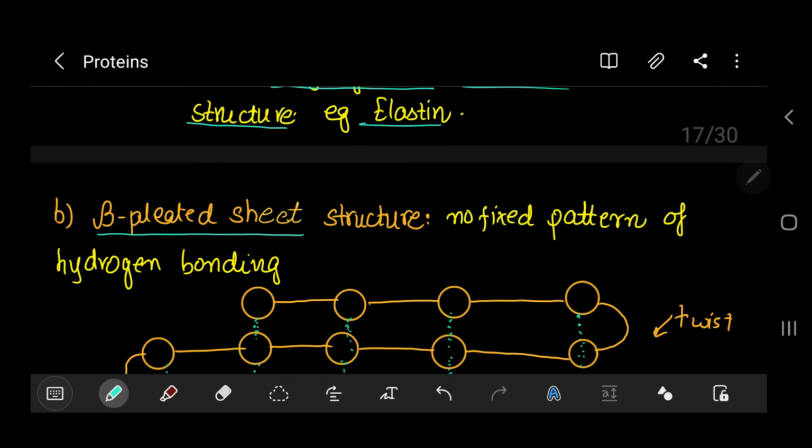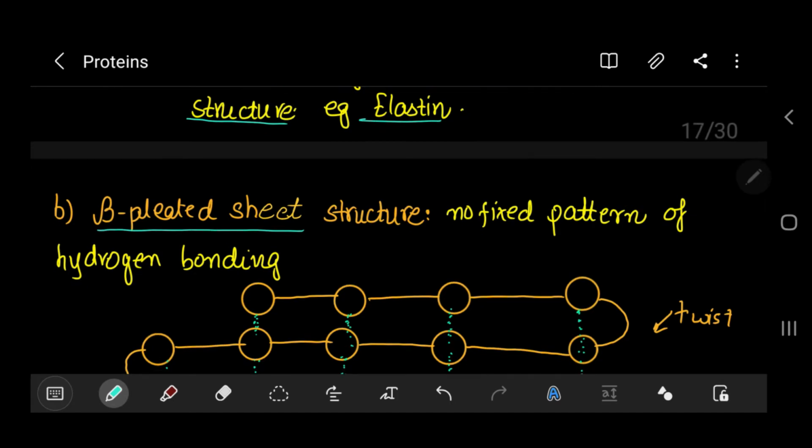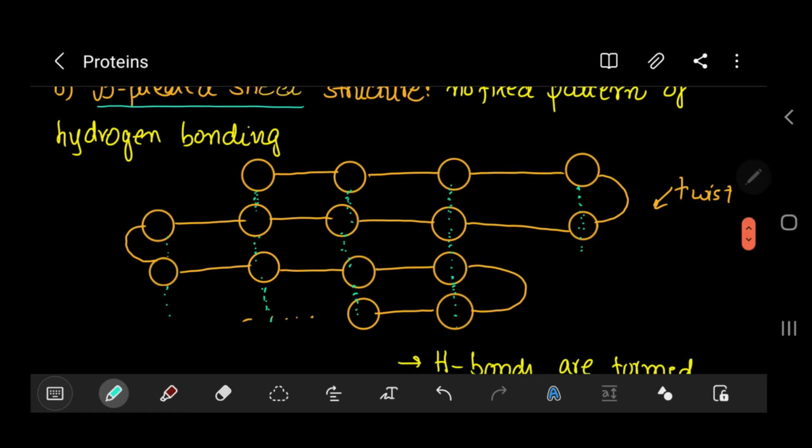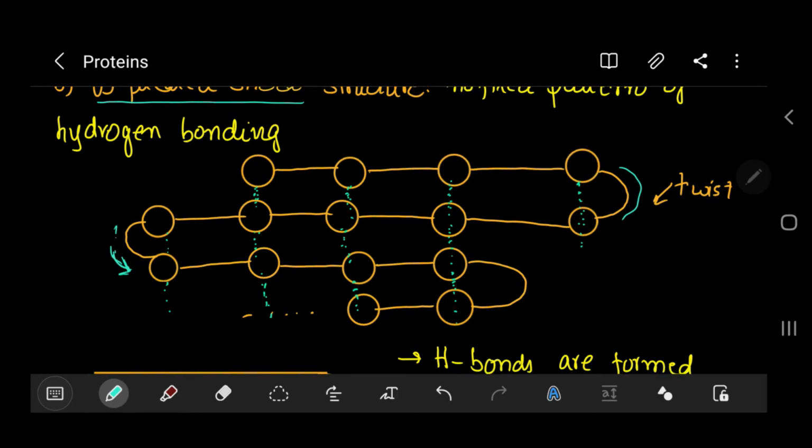This is the main difference between the alpha helix and the beta pleated sheet. Here you can see it's not just in one sense. It's twisting here, then it goes on and twists here as well, twisting from the left and from the right.